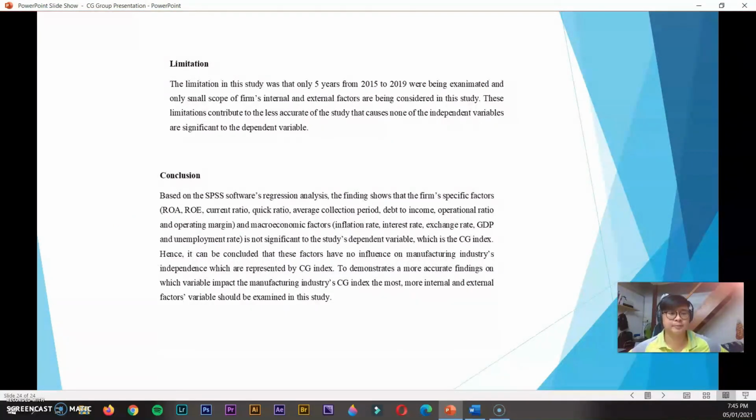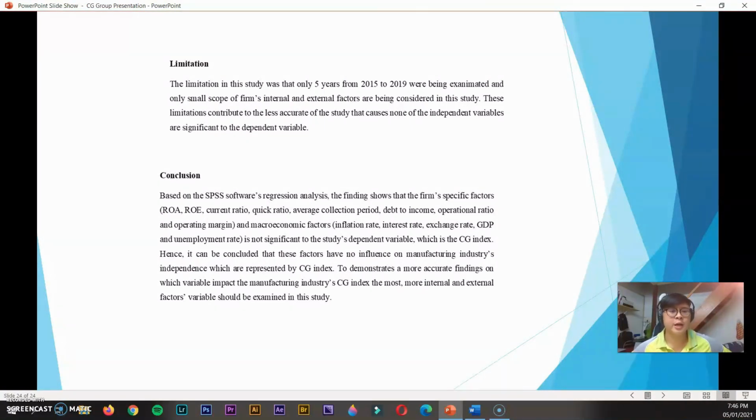For the next slides, we come to the limitations. The limitation in this study was that only 5 years, from 2015 to 2019, were estimated. A small scope of firm internal and external factors was considered. Just 3 representatives from the manufacturing industry were examined in this study.